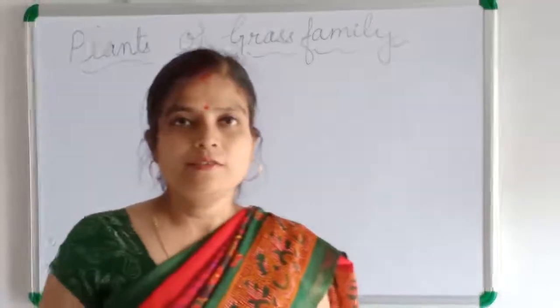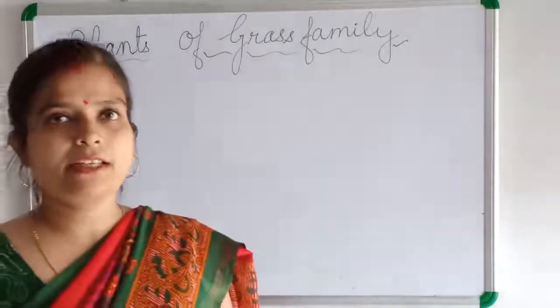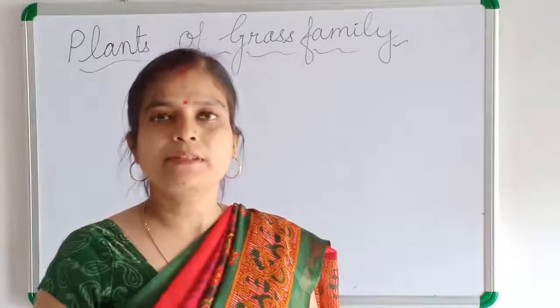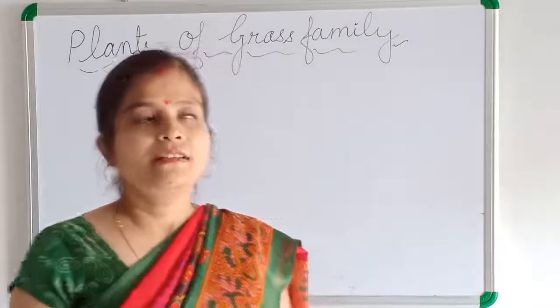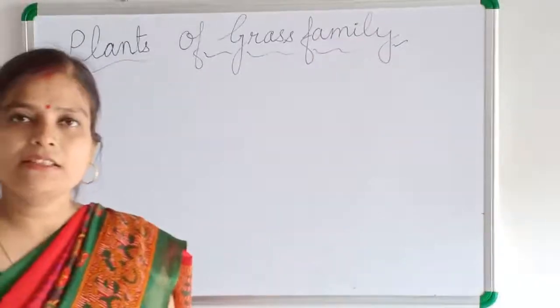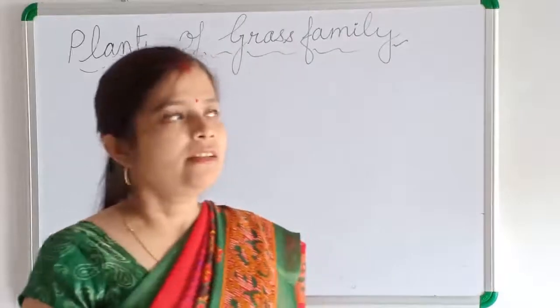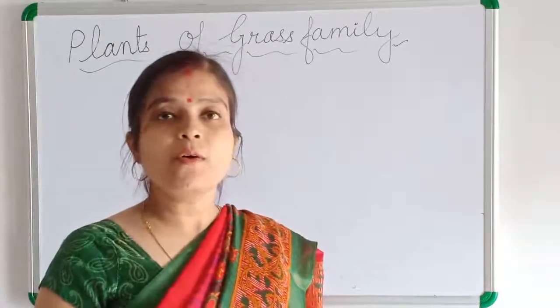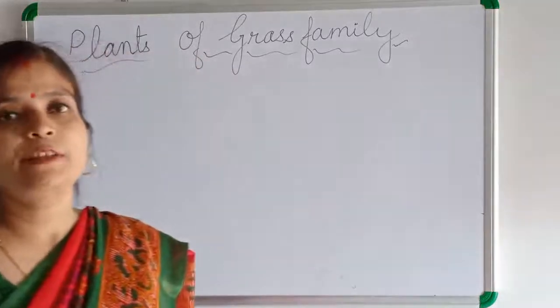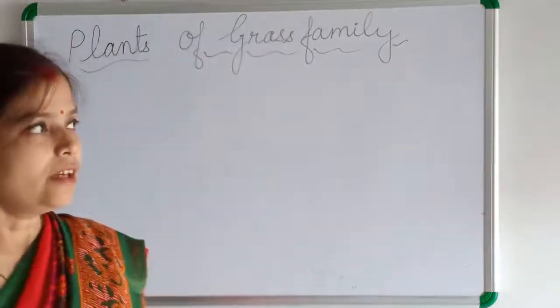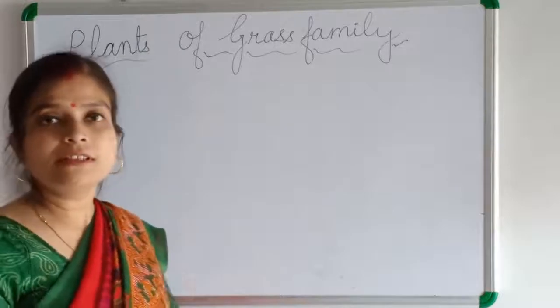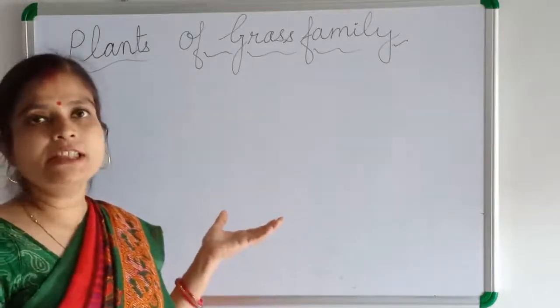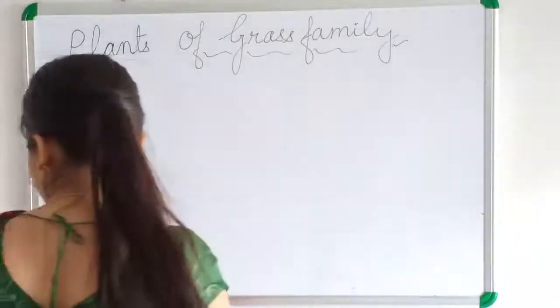Cereals, what we used to eat: rice, wheat, paddy, then bajra, maize, these all are the cereals. Then bamboo, then sugarcane, these all are the plants of the grass family. Now we will discuss the importance of these plants one by one.